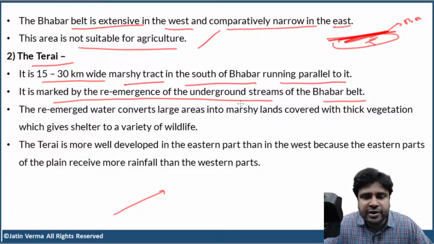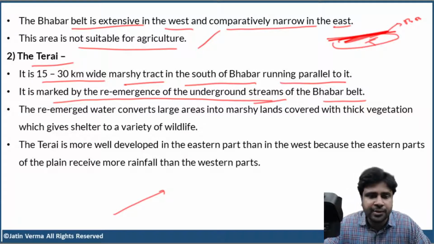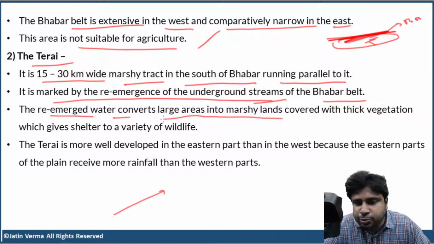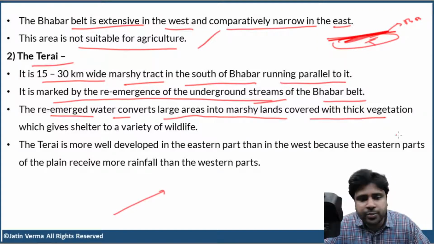So guys, we are only discussing streams here. Okay, tiny water currents. We are not discussing large rivers. They don't sink into the Bhabar Belt. Now, the re-emerged water converts large areas into marshy lands covered with thick vegetation, which gives shelter to a variety of wildlife.